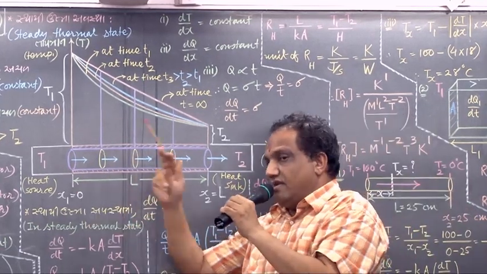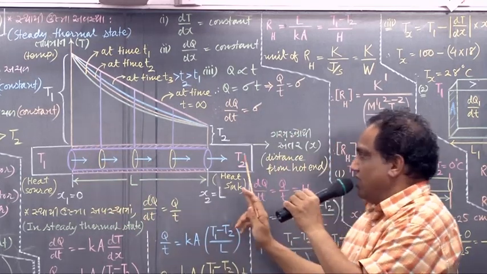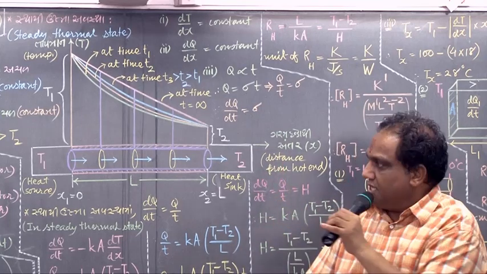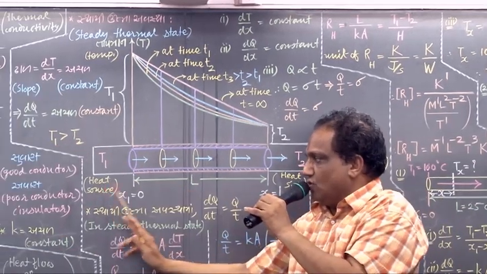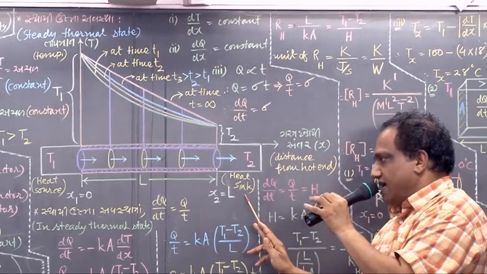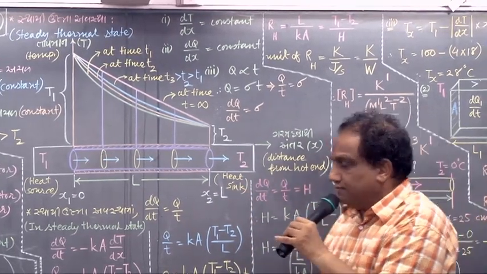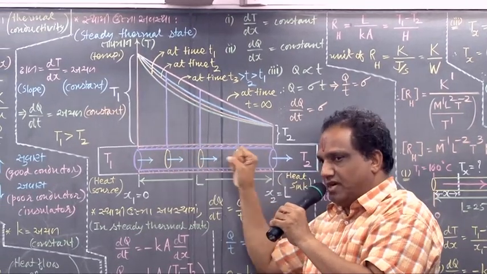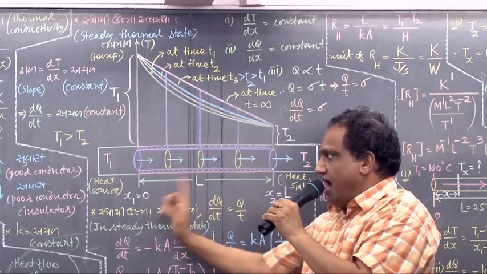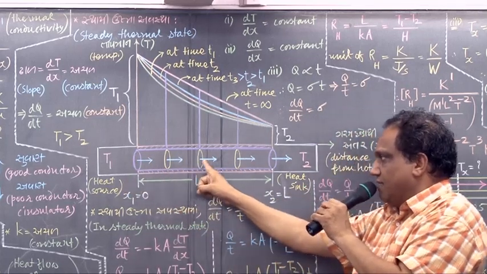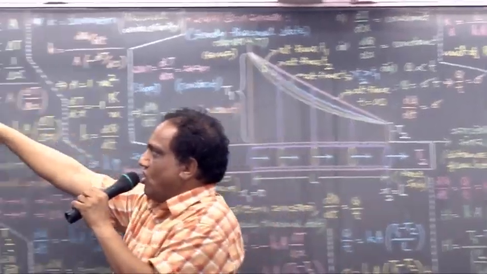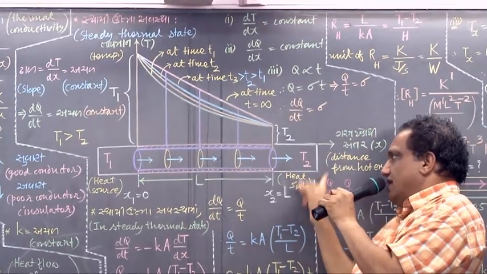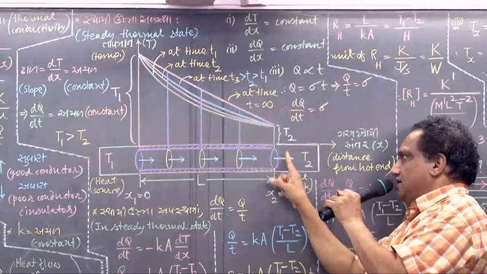Here is a body at temperature T1, here is a body at temperature T2. Both the temperatures we consider constant. The higher temperature body is called heat source, the low temperature body is called heat sink. What will happen now? From this high temperature body, this rod will absorb the heat, and that heat energy will be conducted by the rod by the mode of conduction, and ultimately that heat energy will be delivered into this heat sink.